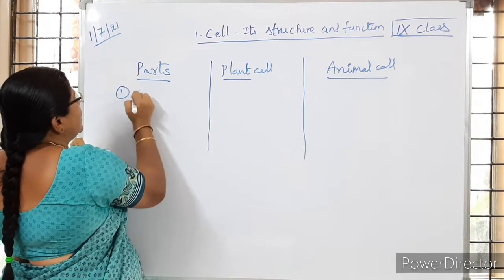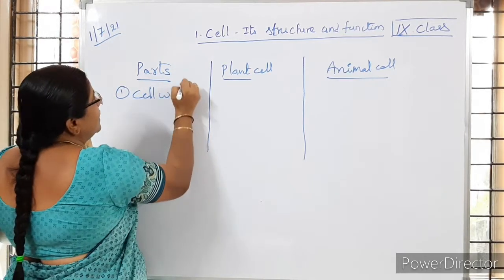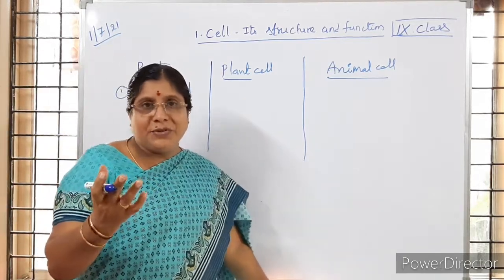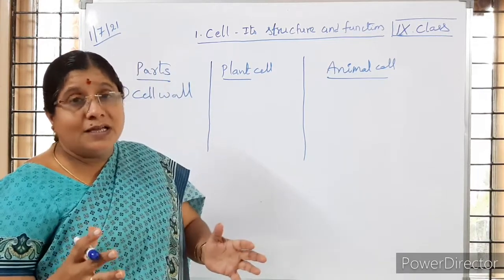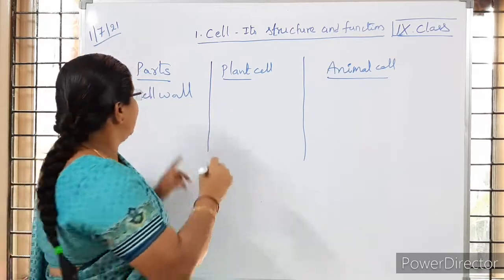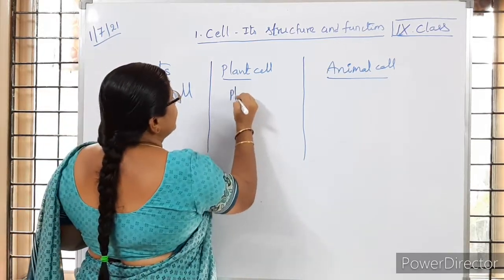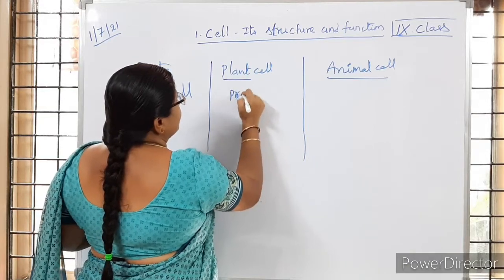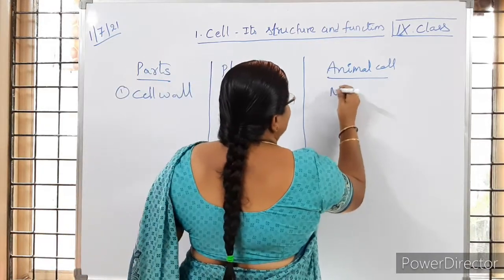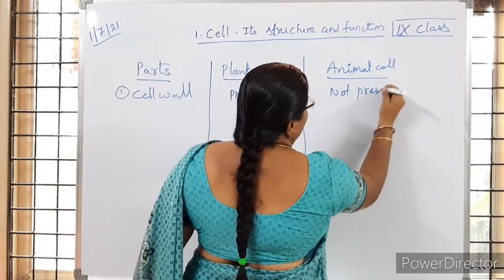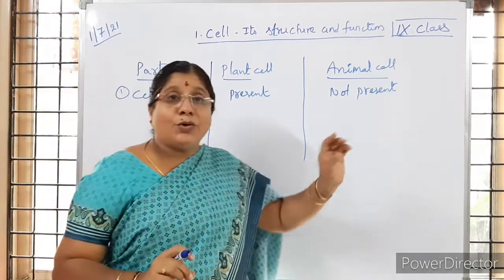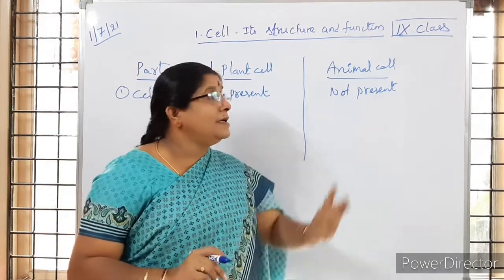First one, cell wall. Just now we learned that above the cell membrane it is going to give the shape and structure to the cell. So in plant cells, above the cell membrane, cell wall is present. Whereas in animal cell, it is not present. Is it clear to you? The cell wall is present only in the plant cell, but not in the animal cell.